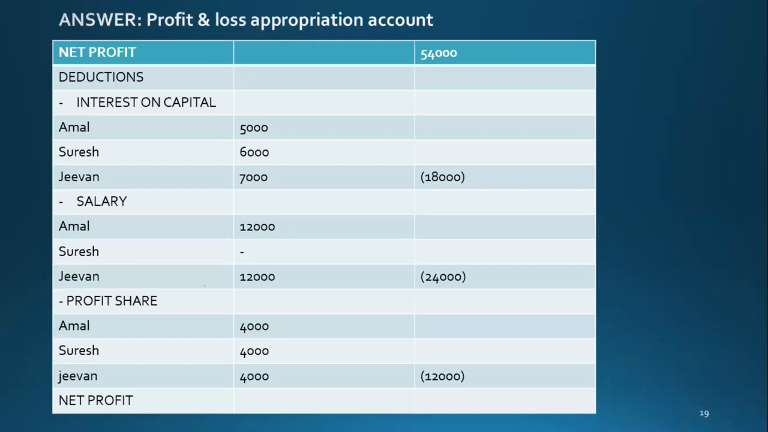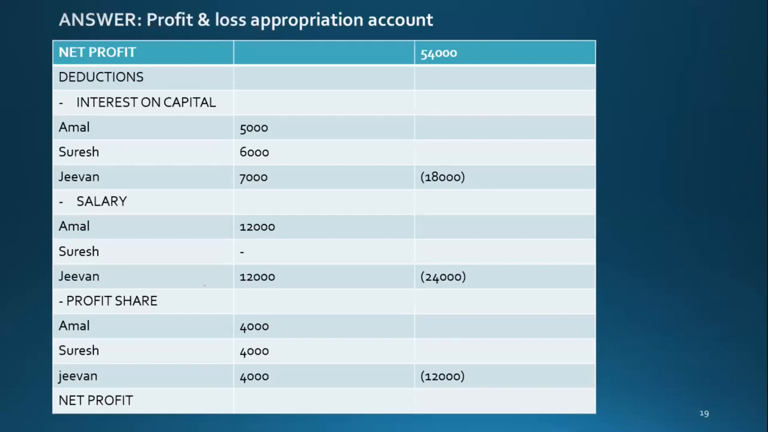Again, salary. Monthly salary is 1,000, so annual salary is 12,000. For Suresh, there is no salary. And then profit share. Profit share is equal, isn't it? After you have deducted the interest on capital and salary from the net profit, the remaining is 12,000. So you will share it equally among the partners: 4,000, 4,000, 4,000. It's very straightforward.